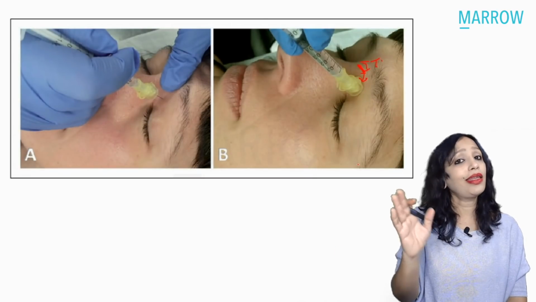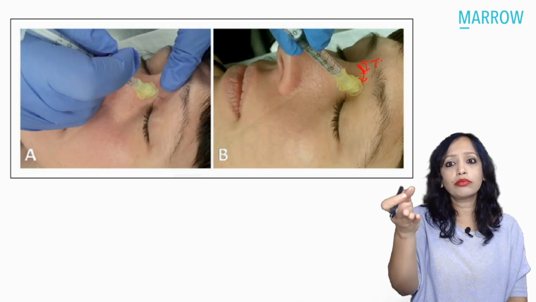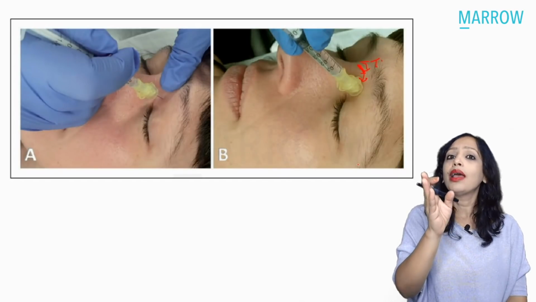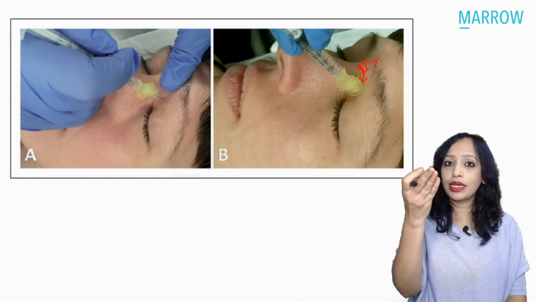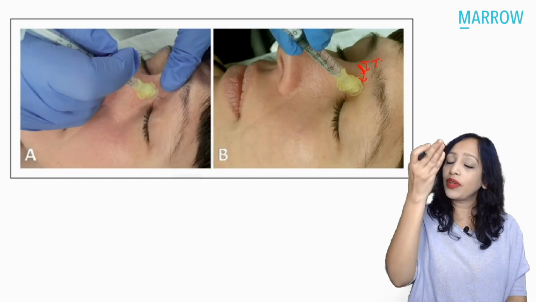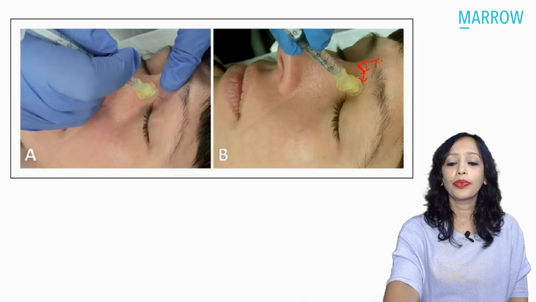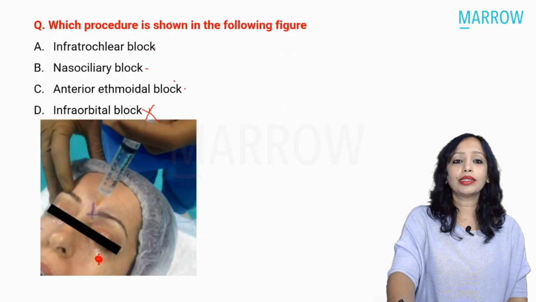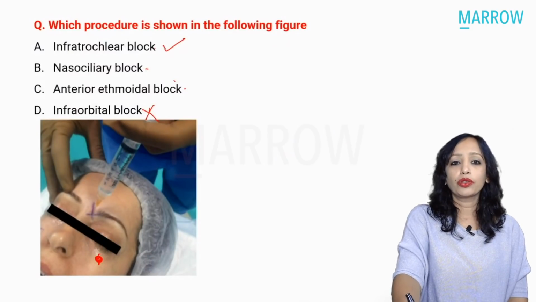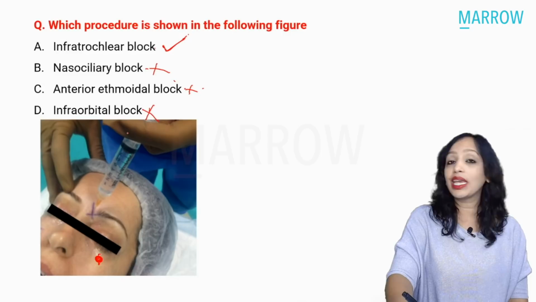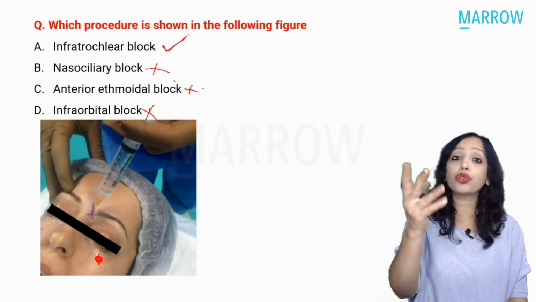When the nasociliary and the anterior ethmoidal are blocked, the needle is passed in the same way, because we know that the anterior ethmoidal is a branch of the nasociliary. So if we inject anesthetic there, the nasociliary also will get blocked. So what is the answer to this question? The answer is the infratrochlear block. Not nasociliary, not anterior ethmoidal. Had it been a little more medial, then both nasociliary and anterior ethmoidal would not have been given in the choices.